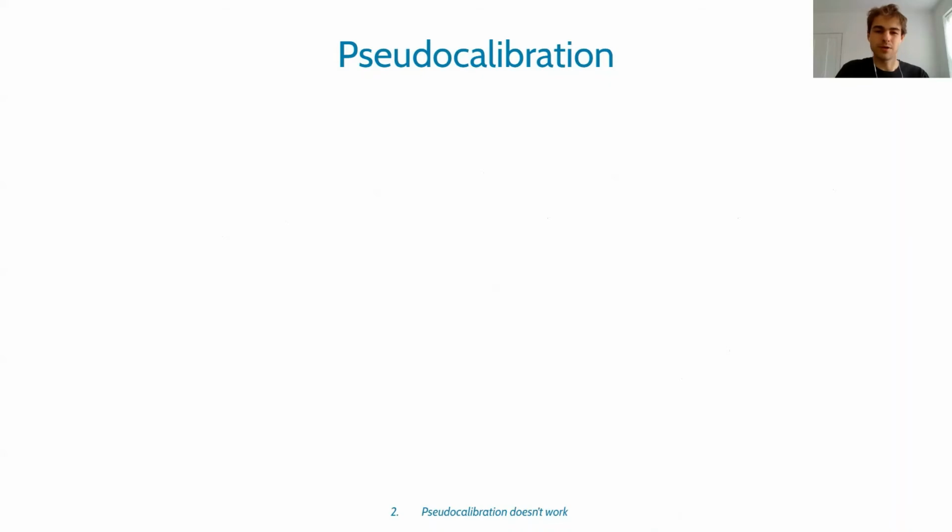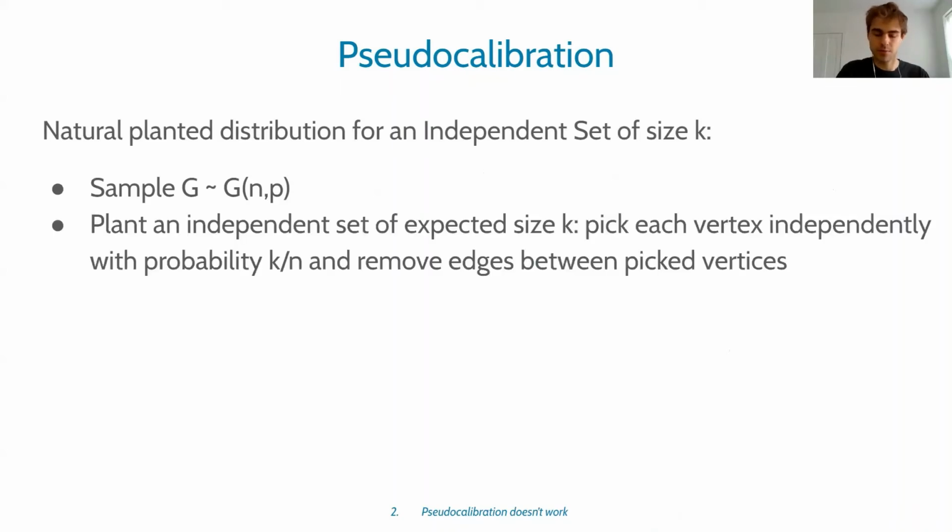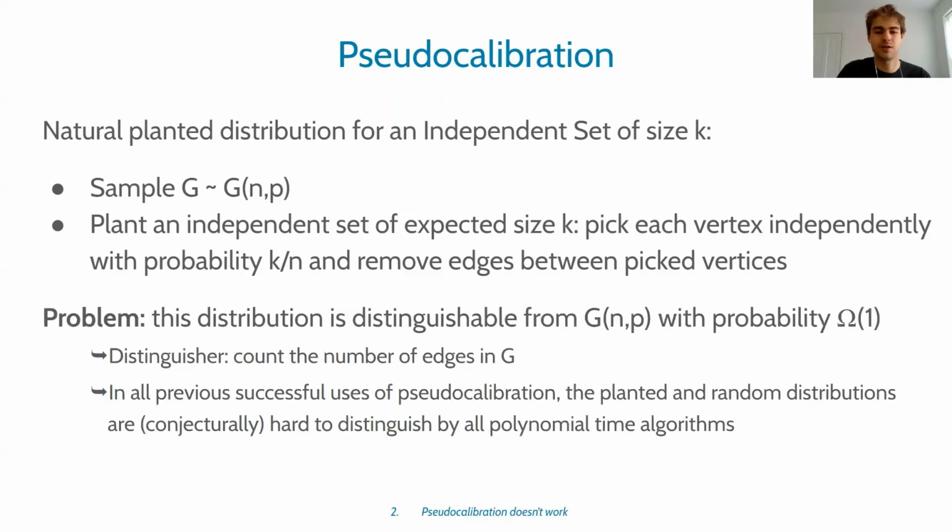Okay, so why doesn't this work for our setting, just defining pseudo-expectation this way? Well, here's the planted distribution for independent sets. First, one should sample a random graph, just G(n,p), and then one should plant an independent set by picking each vertex to be in the independent set with probability k over n, and then remove any edges that go between the picked vertices. This is a natural way to plant an independent set of size k in a random graph.